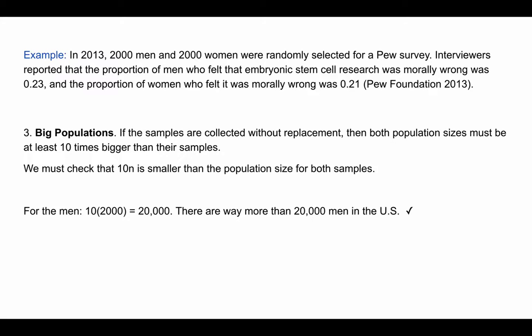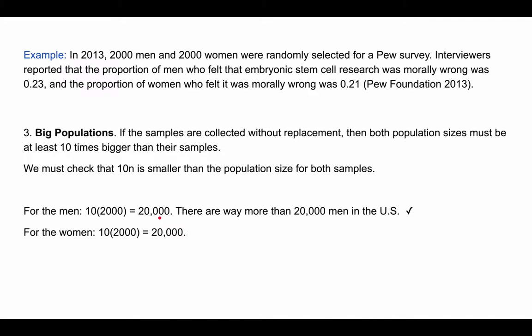Usually they don't tell us what the population is, but if we're interested in whether men think this research is wrong, and whether women think it's wrong, and we're doing a study in the US, then we can assume that the population is just all the men in the United States. And since this number 20,000 is smaller than the population of men in the US, there's so many more men in the US, we're good. So we want this number to be smaller than the number of men in the United States.